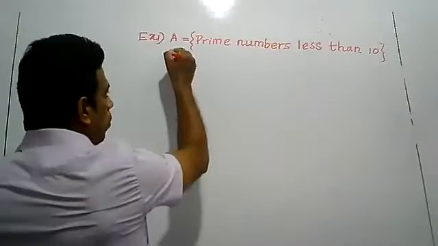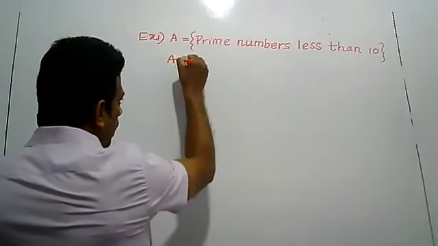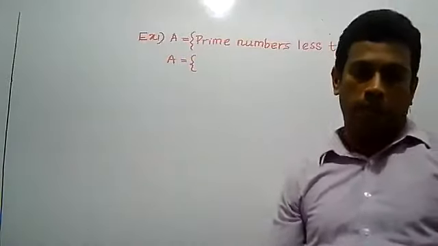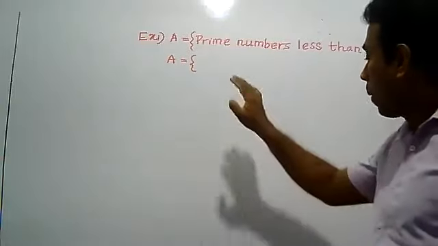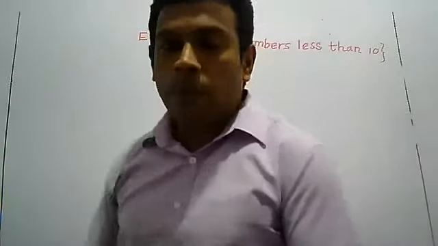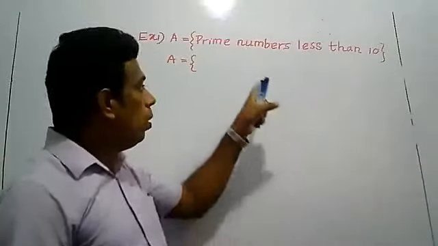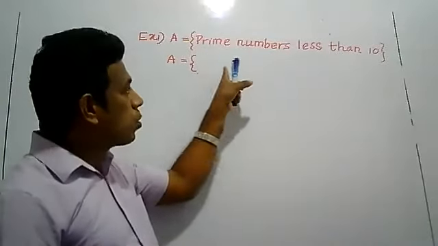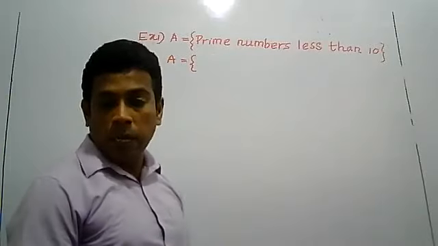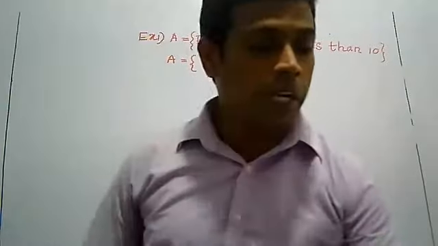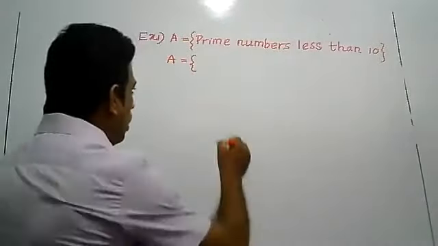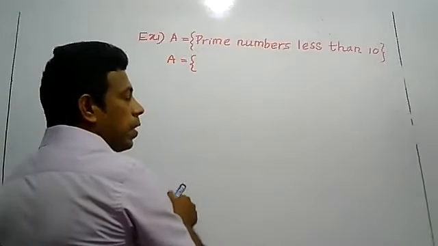Now you need to write the listing method for this example. Again, you want to represent this example on a Venn diagram. Then write it. Example 1: prime numbers less than 10. So write the elements that belong to the set. Then write down the elements.